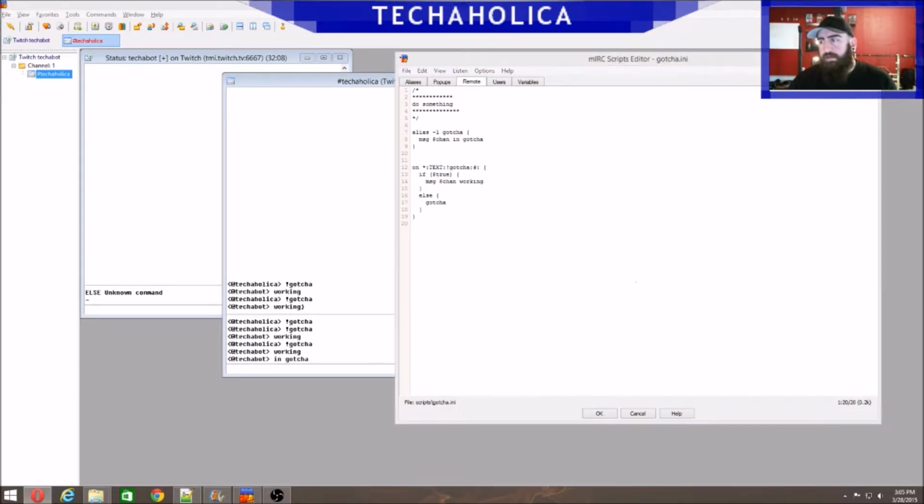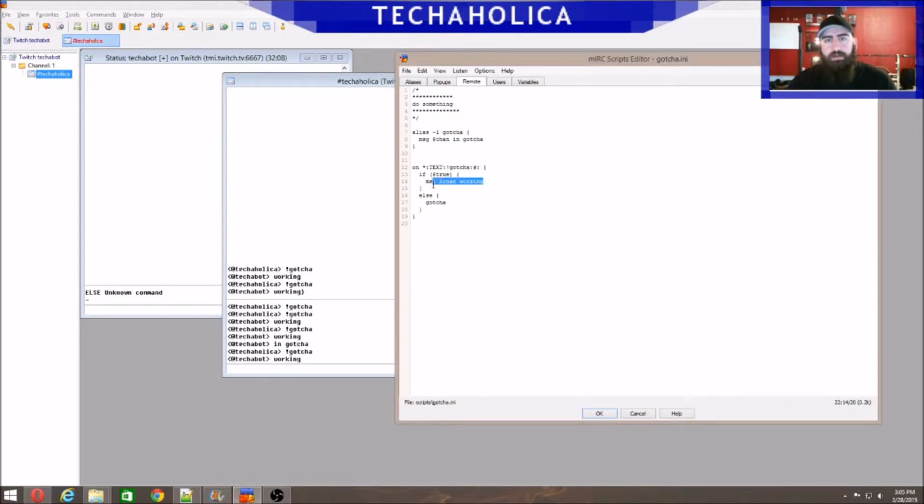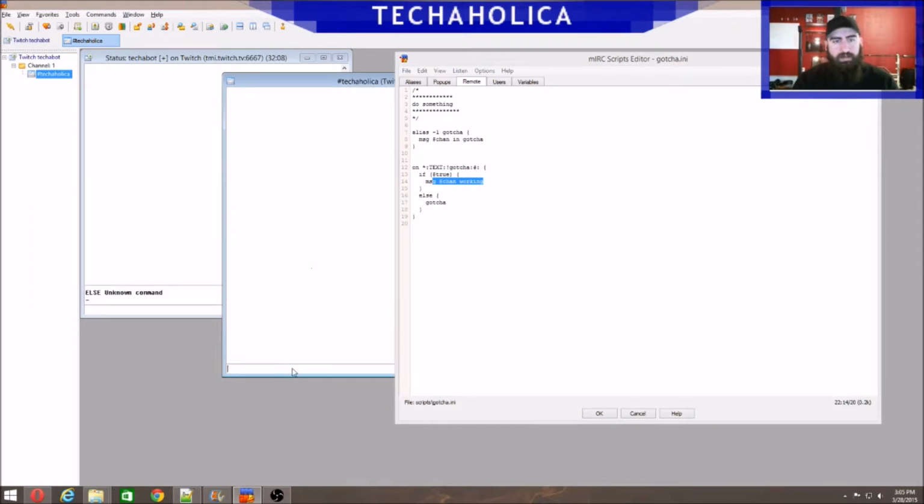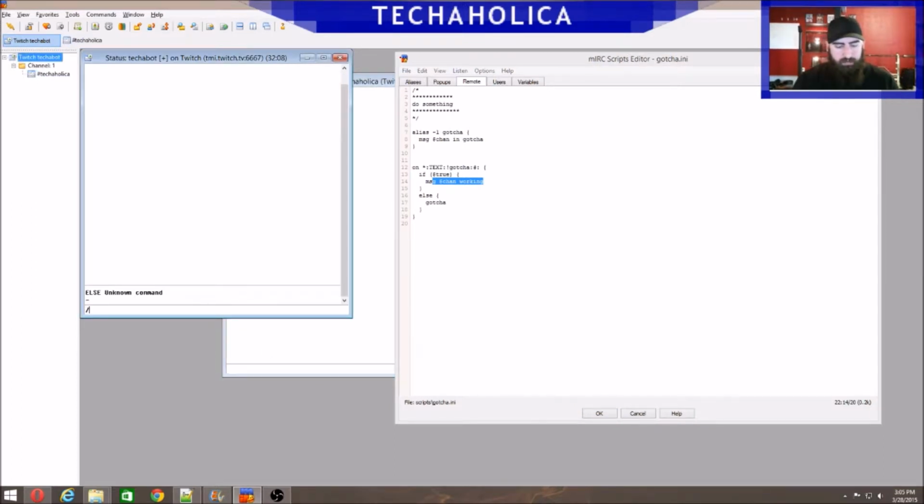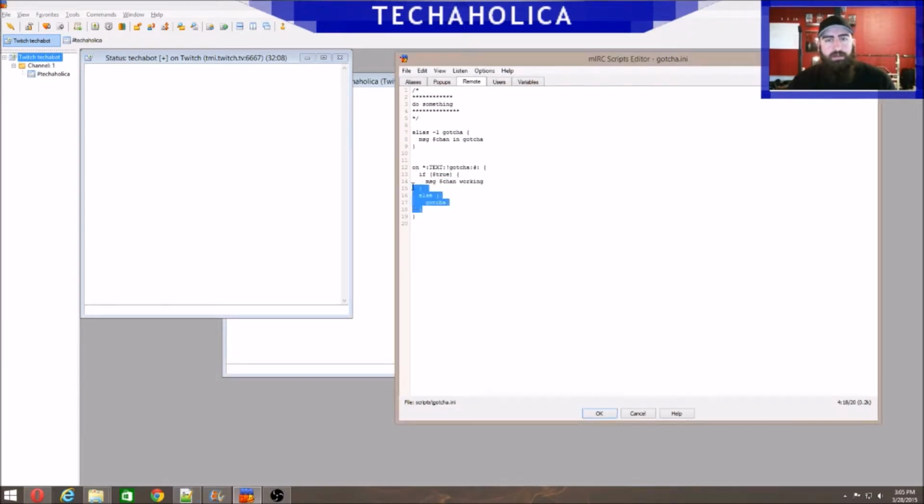So let's run that now. And you can see I did my command, and it did just this part of the code and skipped this like it should have. I'm going to clear this out here so we don't have any confusions. All right, moving on. The next one I want to talk about is the difference between entering a command in the middle of the line versus at the start of the line.